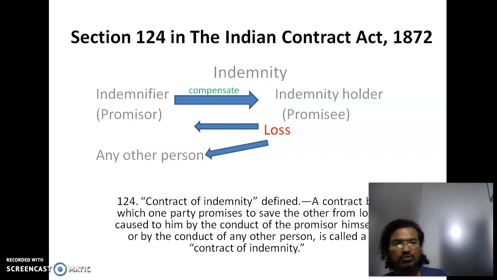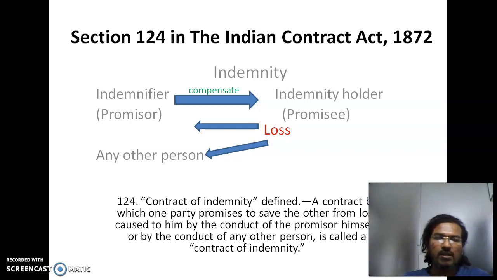Plus, there is a liability fixed on the indemnifier to compensate this loss. Hope we have understood the definition of the contract of indemnity.